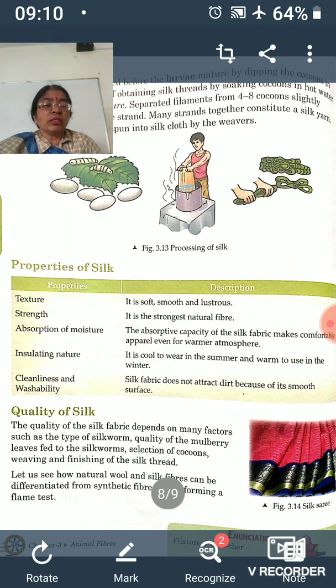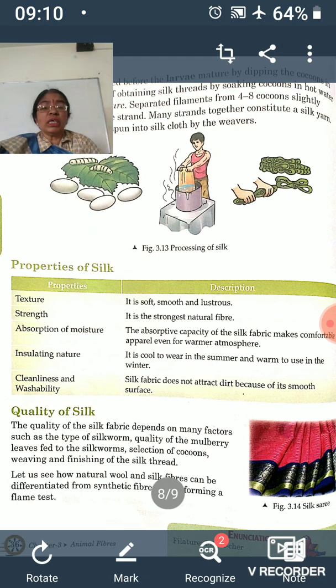But when we burn silk or wool fibers, they will not burn easily as the artificial fibers burn. They will curl away from the flame and smell like burning hair or feathers, because they contain a protein which on burning produces such a smell. Artificial fibers will melt and burn rapidly, smelling like burning plastic.